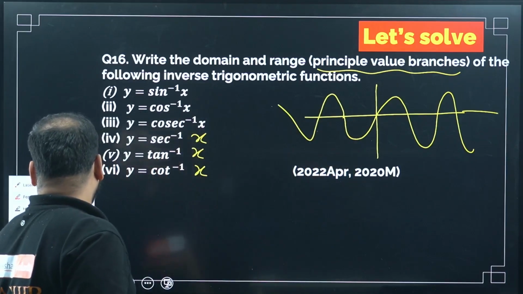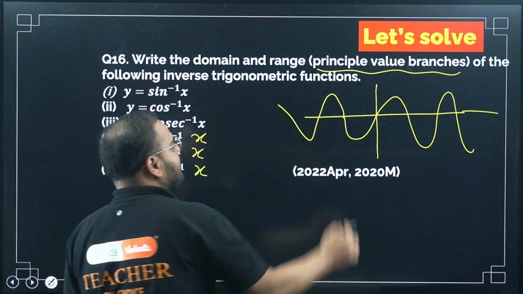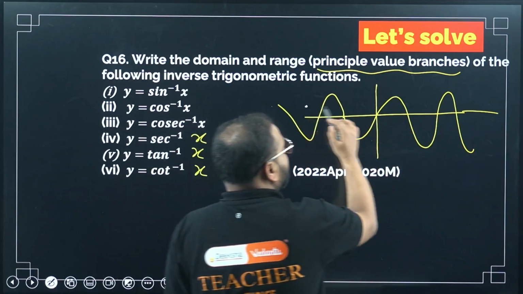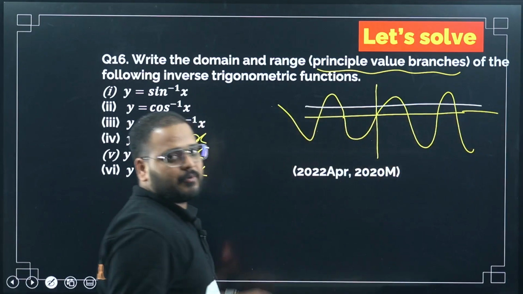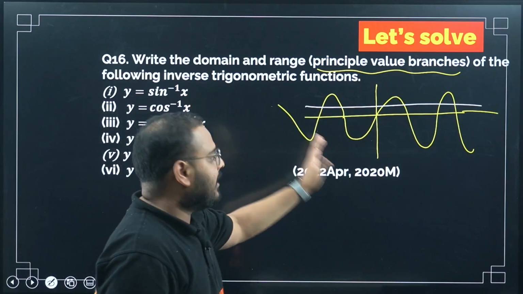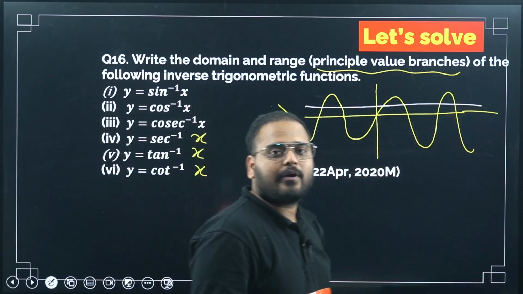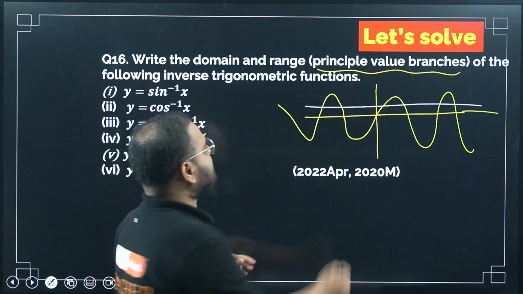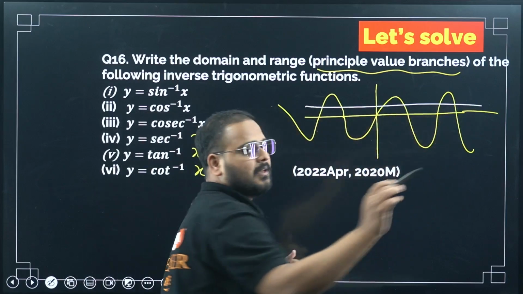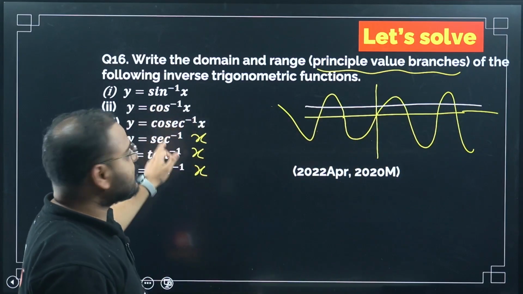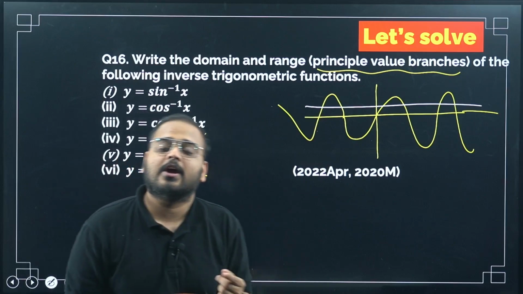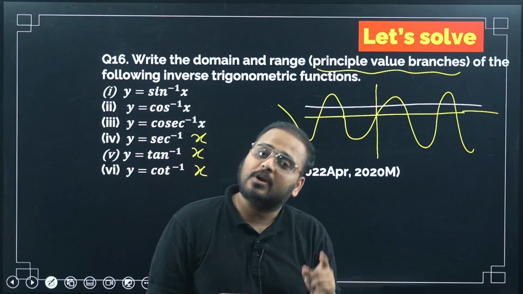If I take any horizontal line, parallel to the x-axis, it will cut at an infinite number of points because it extends to negative infinity and positive infinity. But for the inverse function to exist, what is the necessary condition? It must be 1-1 and on-to.